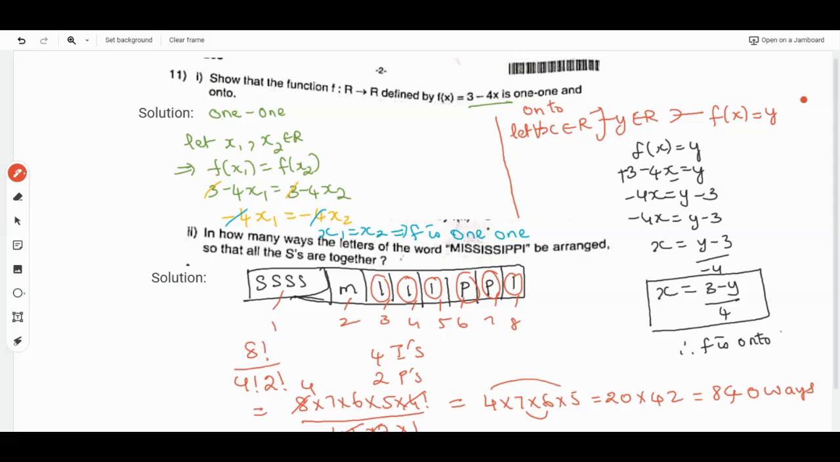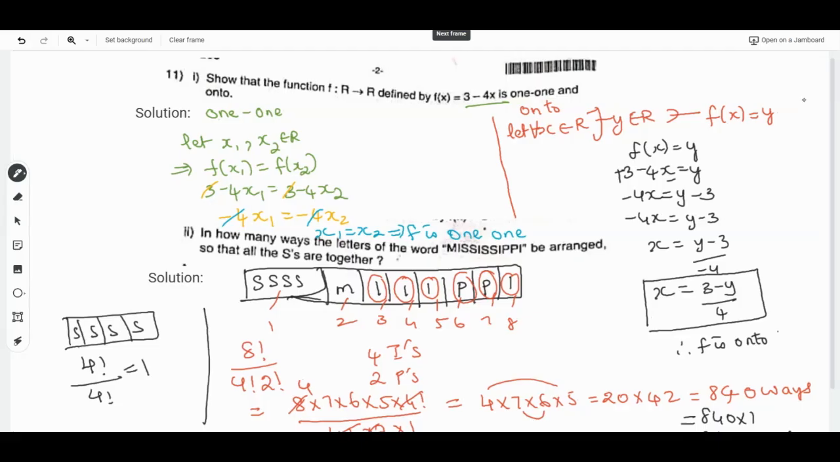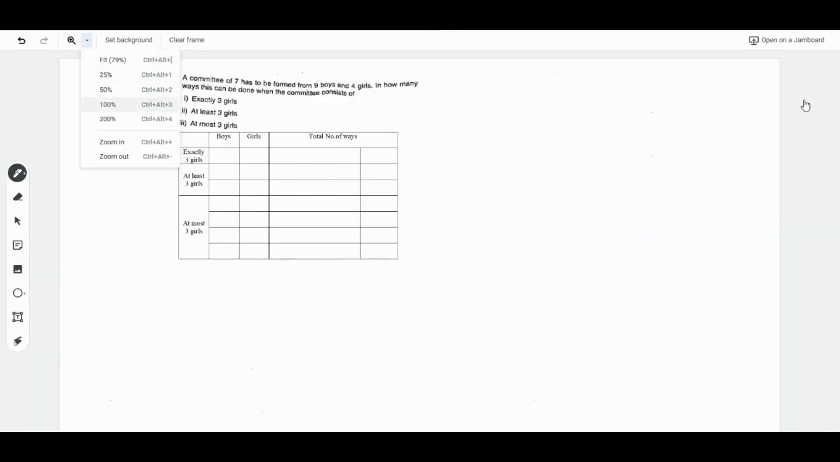840 ways. If you take the SSSS block and solve for that, 1, 2, 3, 4, there are 4 elements, so 4 factorial divided by 4 factorial, as all 4 are repeated. That will be nothing but 1. Therefore, if you multiply 840 into 1, it is 840 itself. So the answer is, the word Mississippi can be arranged in 840 ways where all the S's are taken together. Then question number 12.